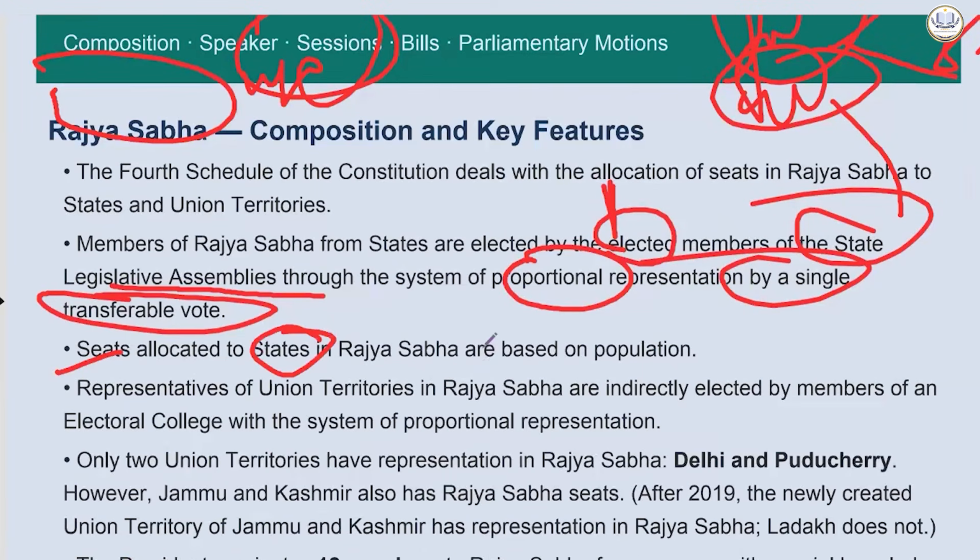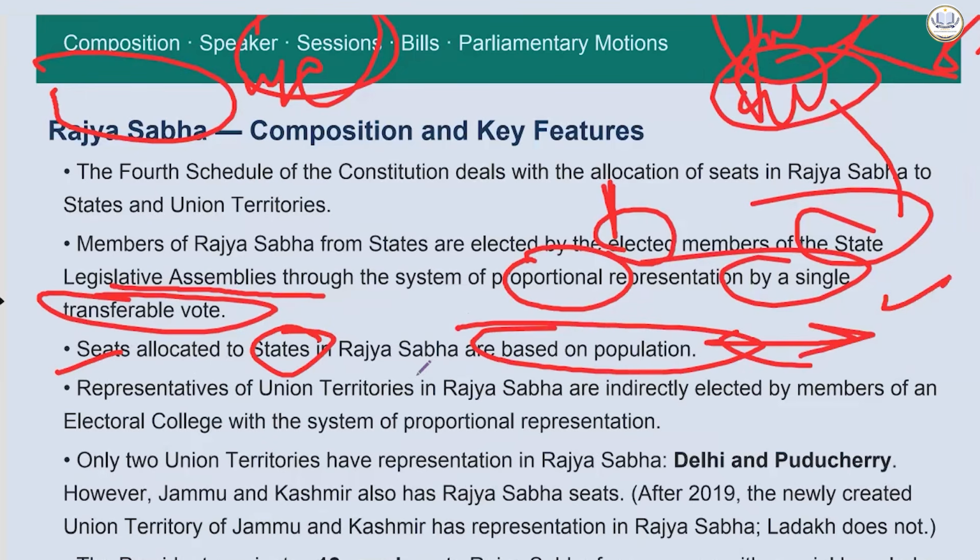Seats allocated to states in Rajya Sabha are based on population. That is why you will see larger states having a large number of Rajya Sabha seats: larger population, more Rajya Sabha seats. Now, this is also perhaps debatable by many. They say that, okay, Lok Sabha, fine, it is based on population, but we could have something like a Senate having equal representation from each state, at least in some areas, giving more equal voices to even the smaller states. These are just viewpoints.